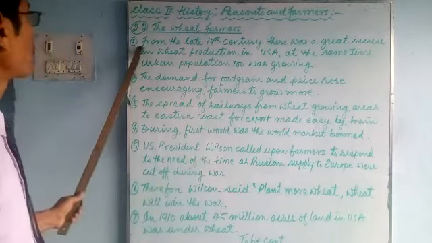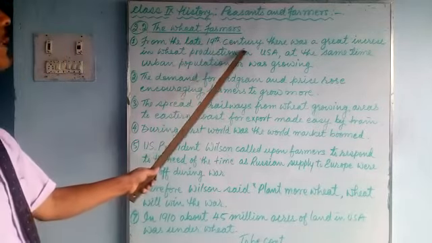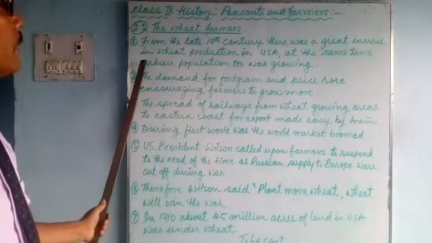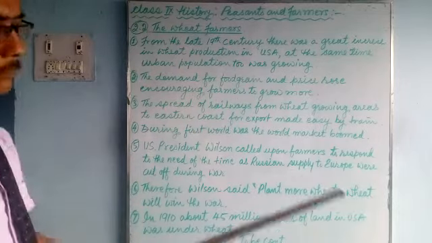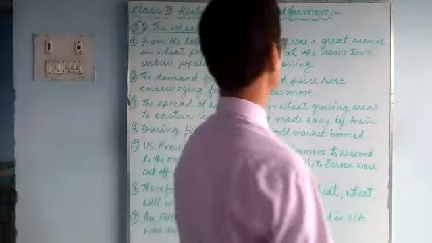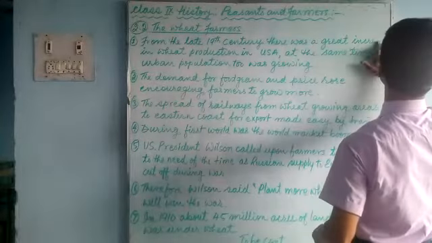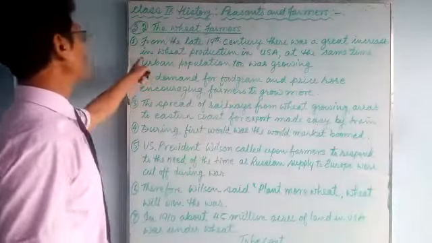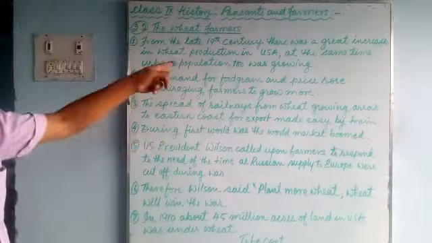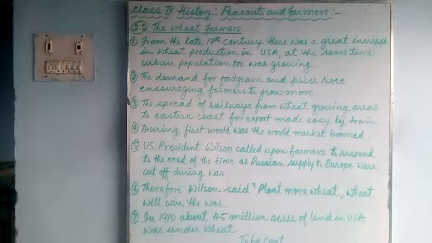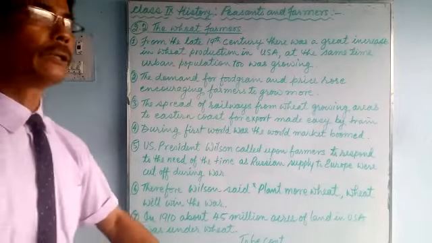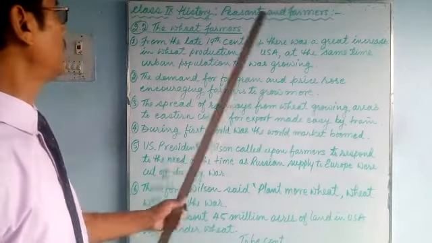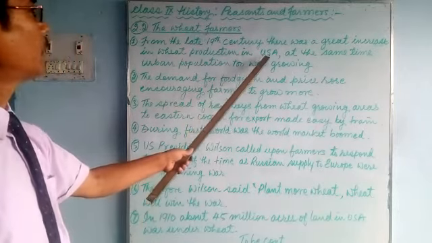Number one, from the late 19th century, there was a great increase in wheat production in USA.